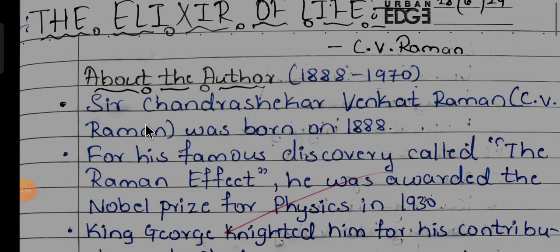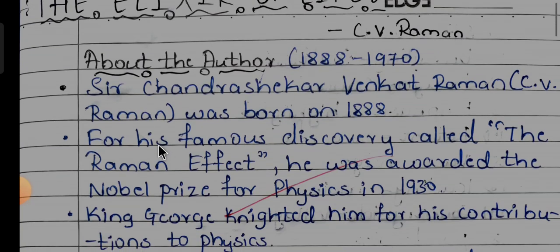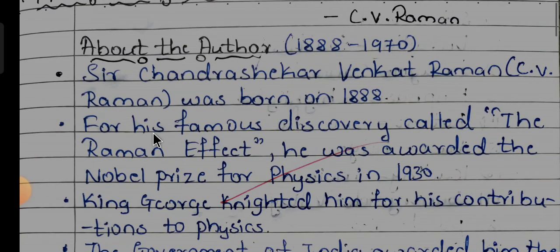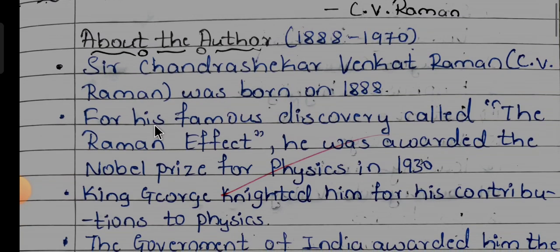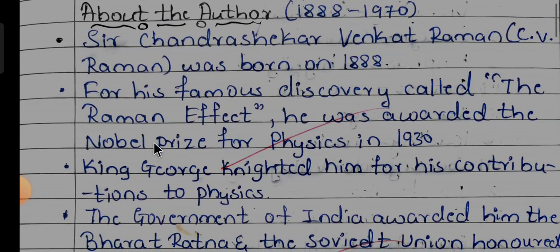About the author. C.V. Raman, Sir Chandrasekhar Venkataraman, was born in 1888 and lived until 1970. For his famous discovery called the Raman effect, he was awarded the Nobel Prize for Physics in 1930.